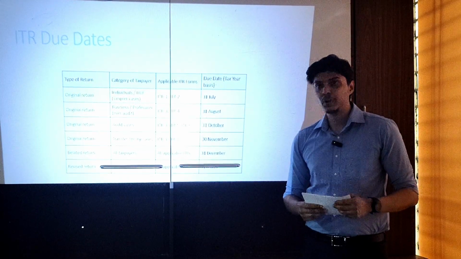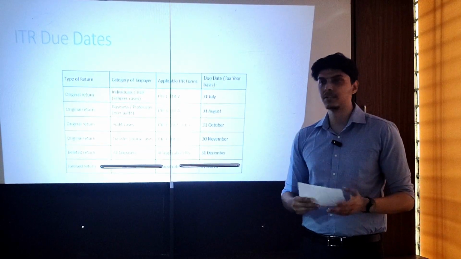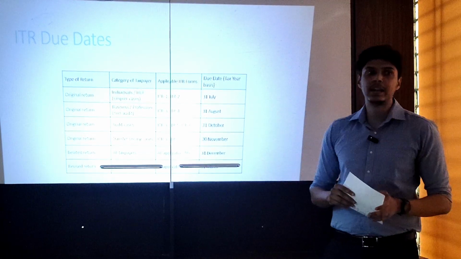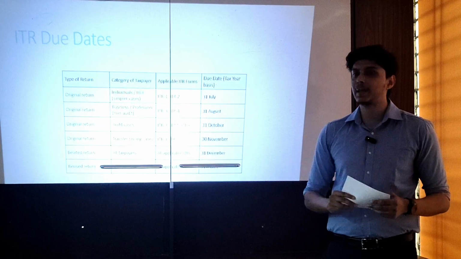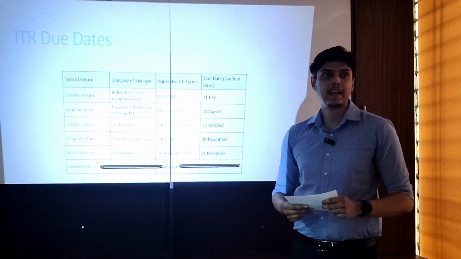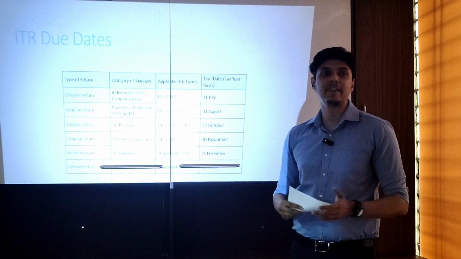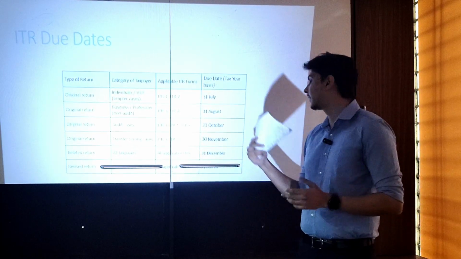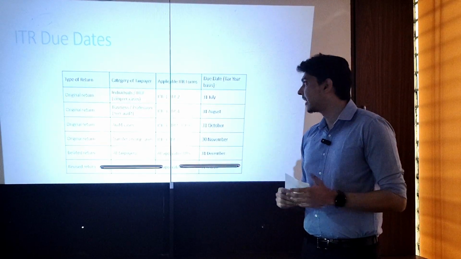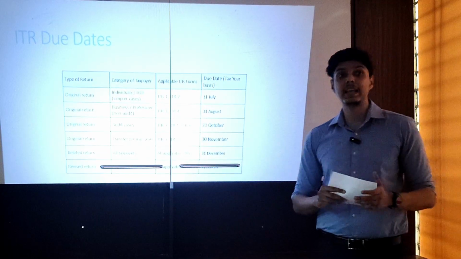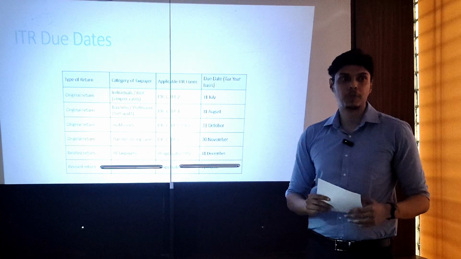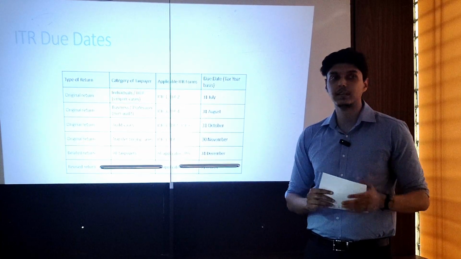There are also changes in the ITR due dates. Previously we used to file based on whether the assessee is liable for audit or not. But now the same has been changed. It is now more to do with the ITR form the assessee is filing. If the assessee falls under ITR 1 and ITR 2, so he does not have any business income, he will have the due date of 31st July. And if he has income from business or profession, he is falling under ITR 3 or ITR 4, still not an audit case, for them an additional month is given to file that ITR.